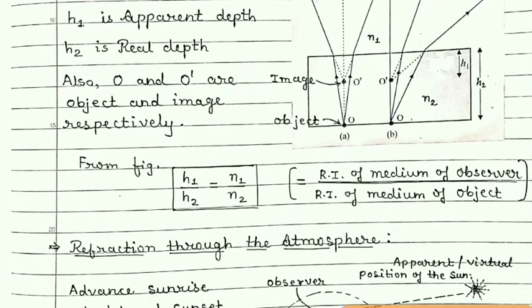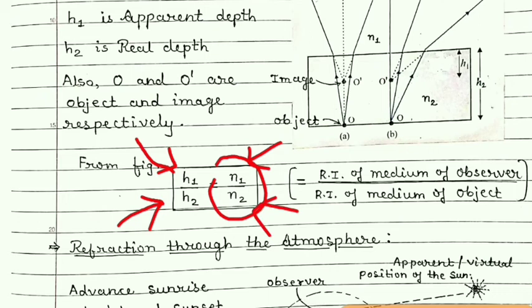So now students, the ratio of apparent depth to actual depth is equal to the ratio of n1 upon n2, where n1 is the refractive index of the observer's medium, that is air here, and n2 is the refractive index of the medium where the object is.